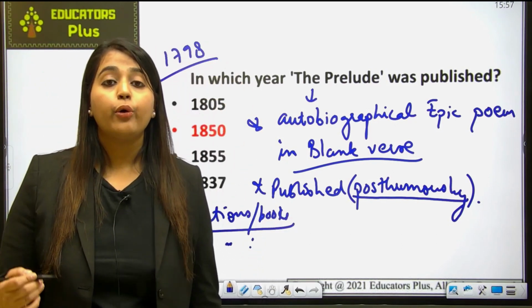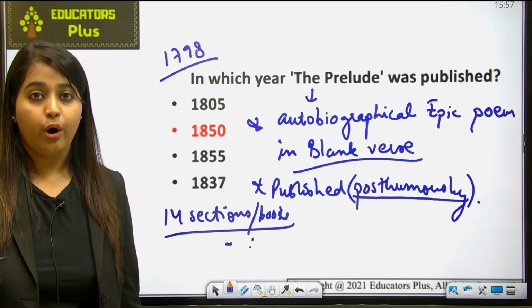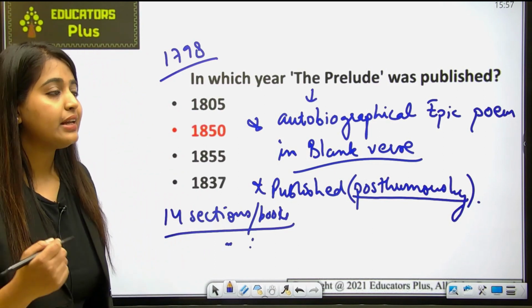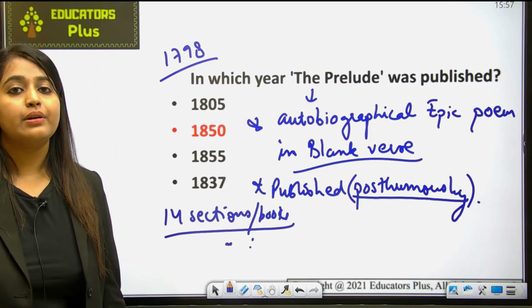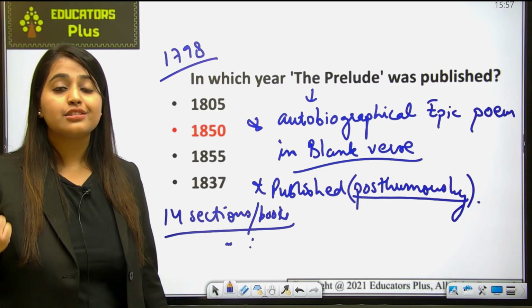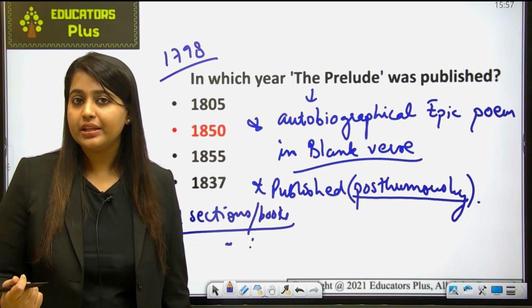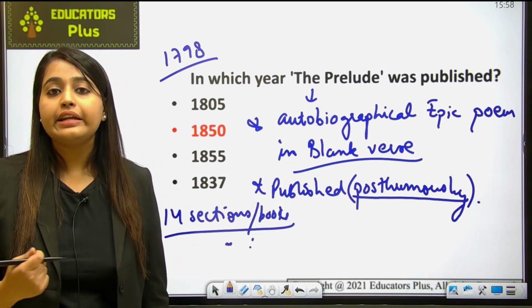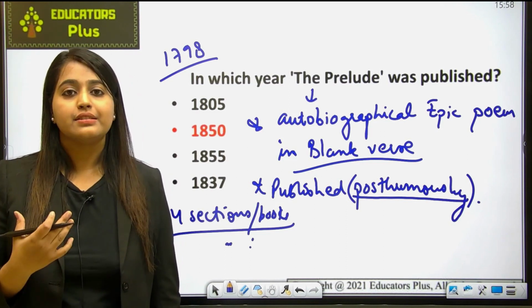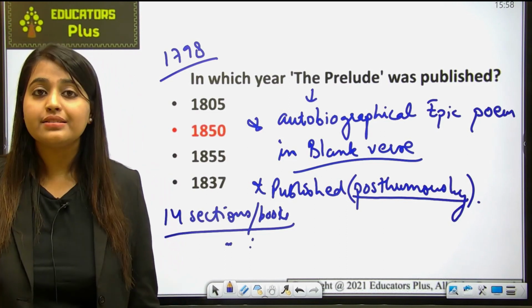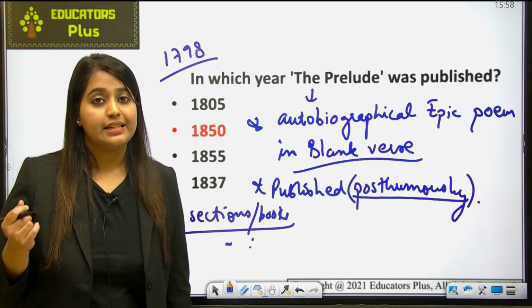The poem begins in the boyhood of Wordsworth. Wordsworth traces his growth as an individual in the lap of nature: how he has grown, how he has been in communion with nature, how nature has guided him and has always been a caretaker of Wordsworth in his life. He has described all these events in this particular work, the Prelude.